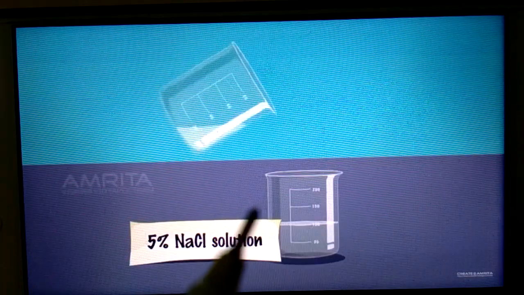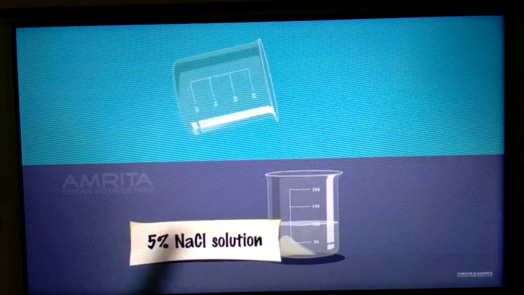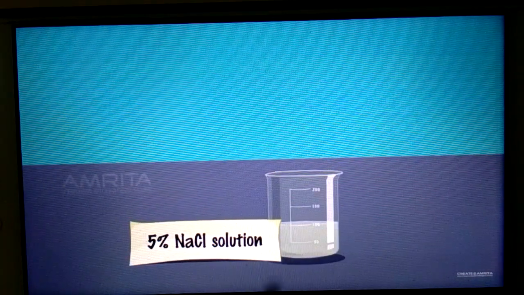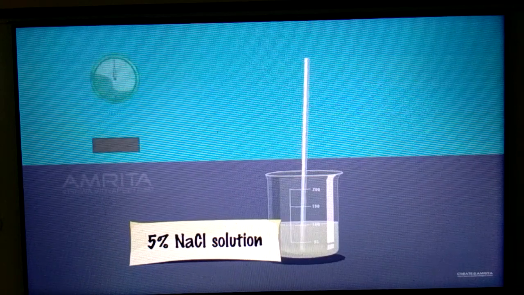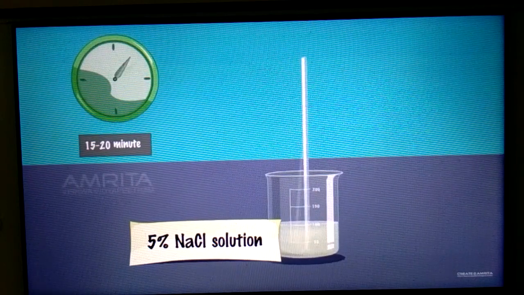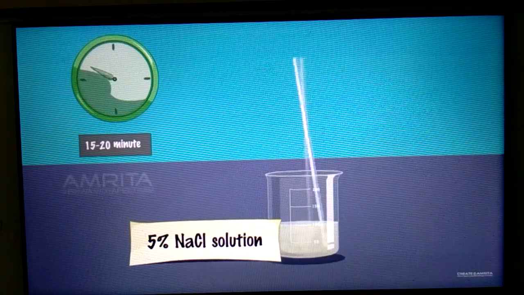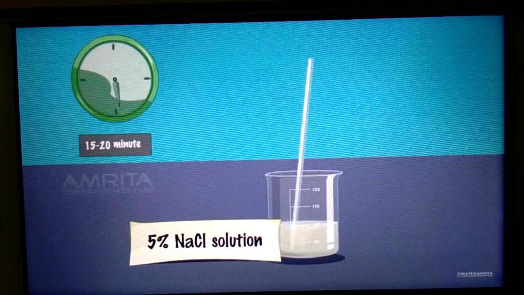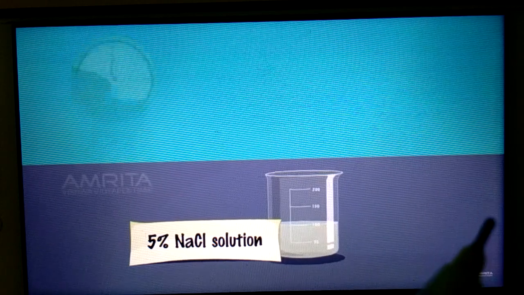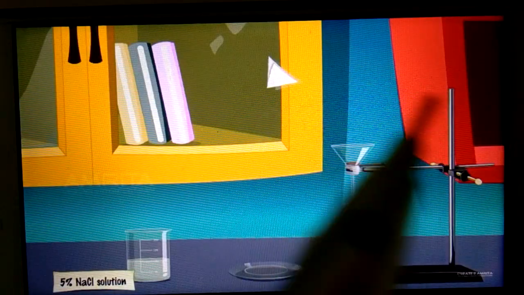Now this transparent jelly should be added in 5% NaCl solution. Transparent jelly should be transferred in this 5% NaCl solution, then keep it and stir it for 15 to 20 minutes. Yes. Now filter this